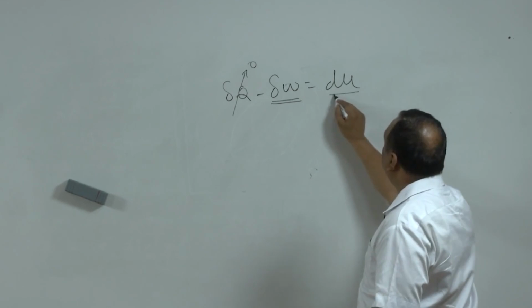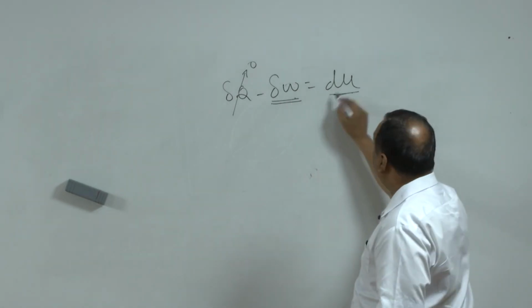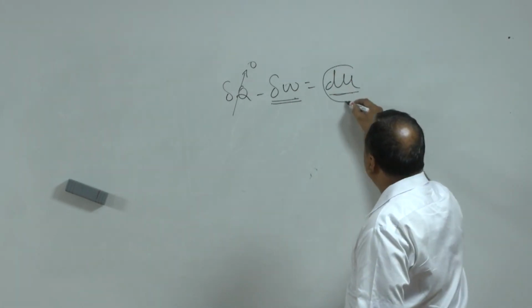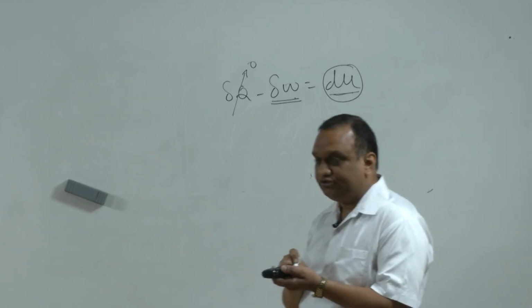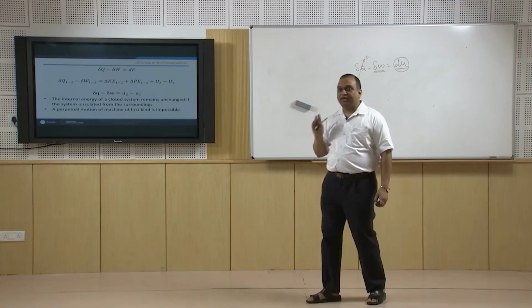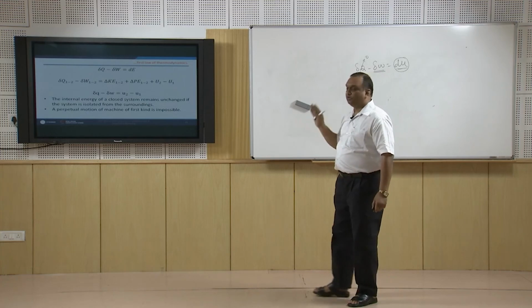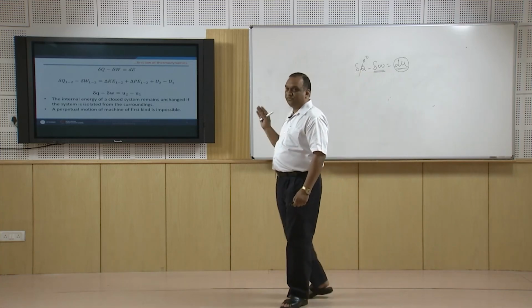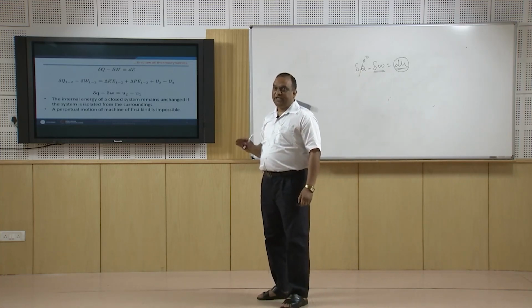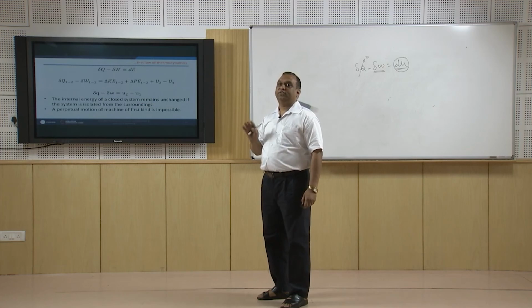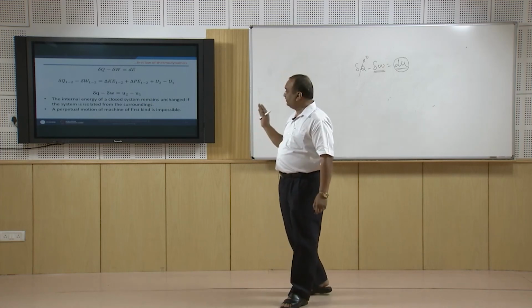At the cost of internal energy you will get output, but this cannot be done for infinitely long time. For a short period it is okay. For infinitely long time you cannot run a perpetual motion machine. So the perpetual motion machine of the first kind, which gives perpetual output without any input, is not possible.